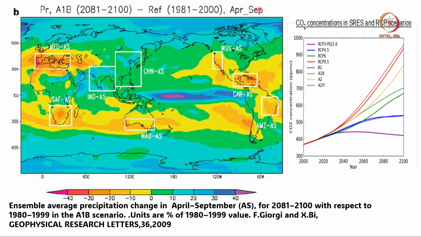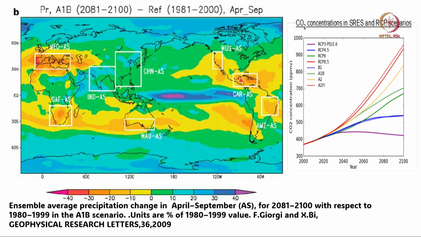And what do we see? We see that models predict an increase in rainfall over India and China, an increase over the equatorial Pacific, and a decrease over the African region, Mediterranean region, South Africa, and parts of America.